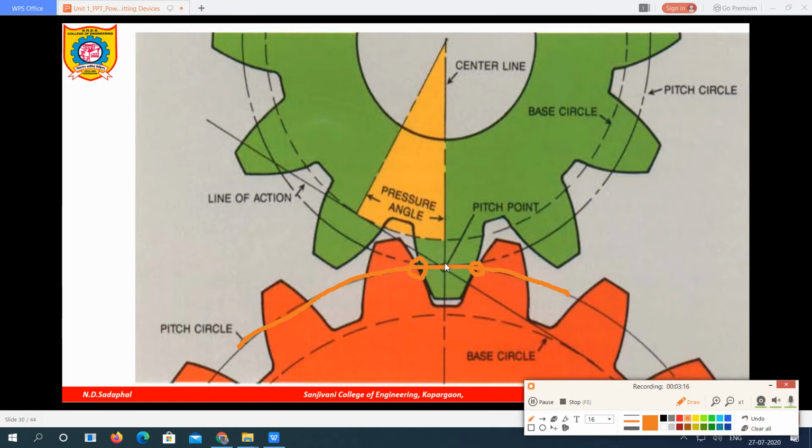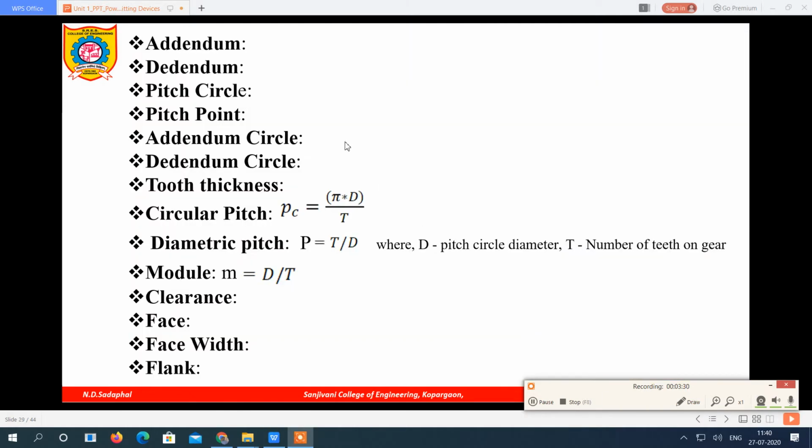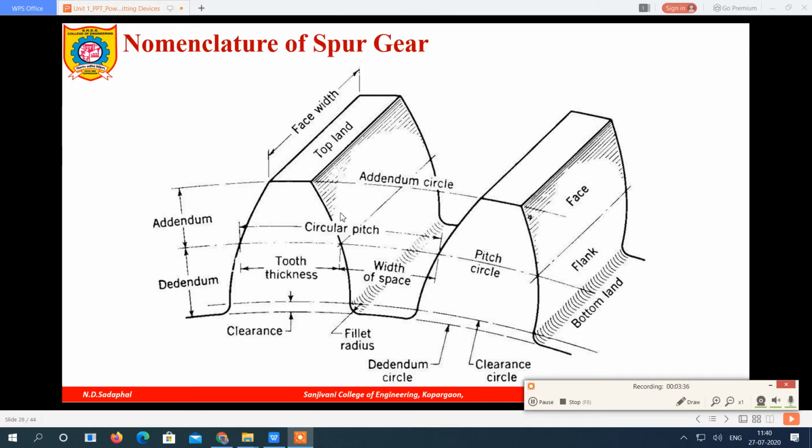Wherever the teeth of two gears contact each other, that point is called the pitch point, and the circle passing through that point is called the pitch circle. So pitch circle and pitch point are clear.